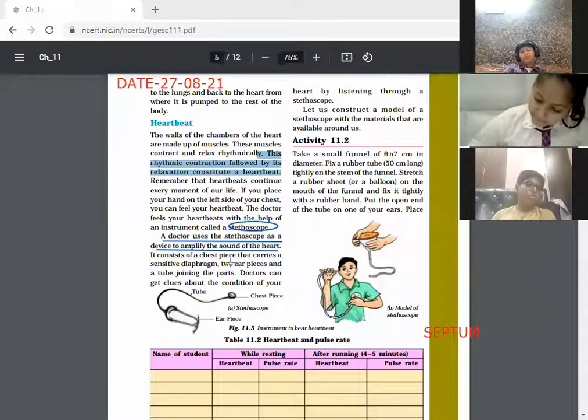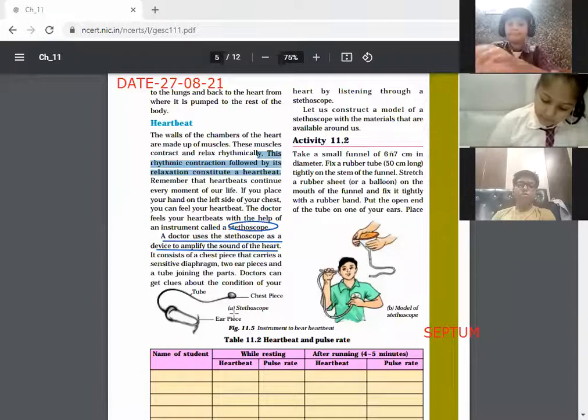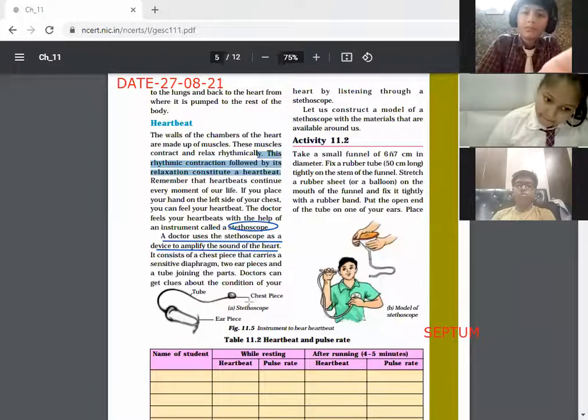So that's why the doctor uses the stethoscope, and it has 3 pieces. One is the chest piece, another is a tube, and next is an earpiece. 3 things are there. Once a question was also asked about labeling the diagram, so you should know how to label this diagram.